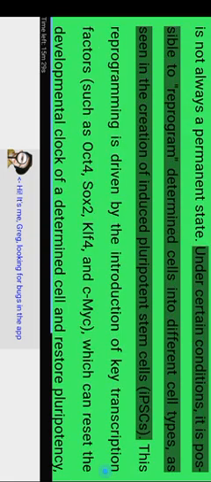Changes in determination and reprogramming. While determination typically leads to irreversible commitment to a specific fate, recent advances in stem cell biology have shown that determination is not always a permanent state. Under certain conditions, it is possible to reprogram determined cells into different cell types, as seen in the creation of induced pluripotent stem cells (iPSCs).